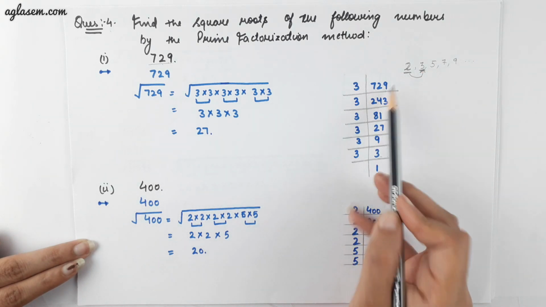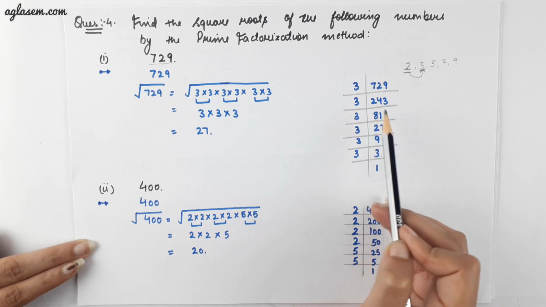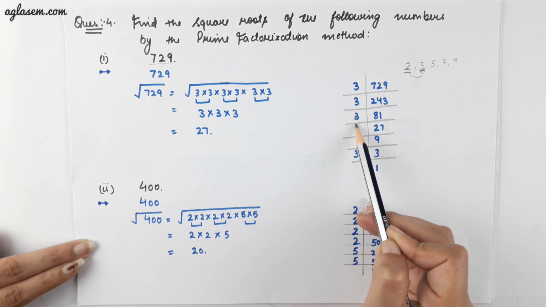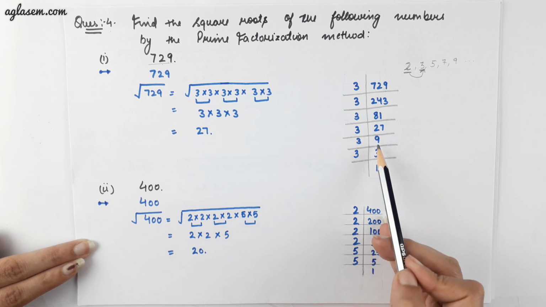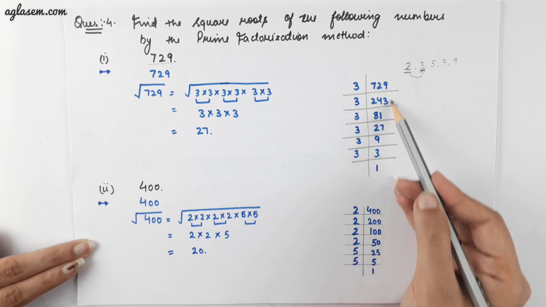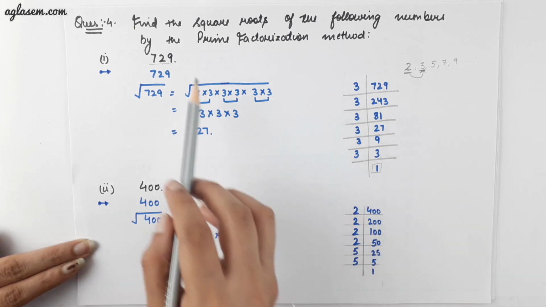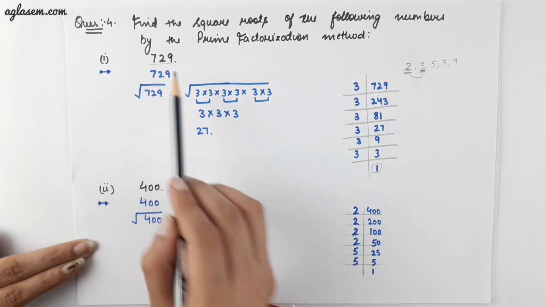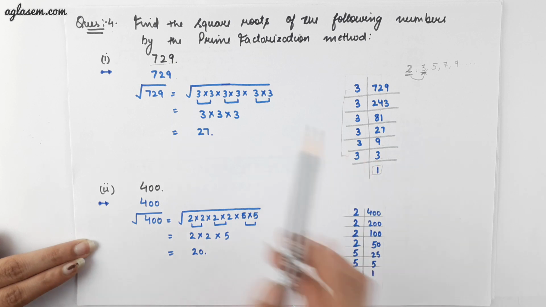So 729 divided by 3 gives you 243, again divided by 3 gives you 81, again by 3 gives you 27, again 27 divided by 3 gives you 9, and we will continue this process till we get 1. Now, to find the square root of 729, we will write these prime numbers into square roots.